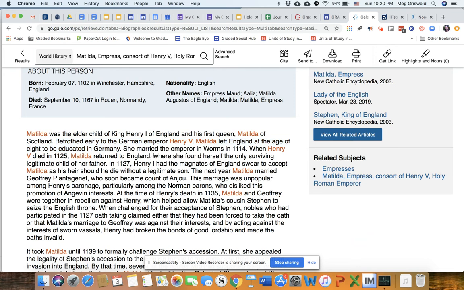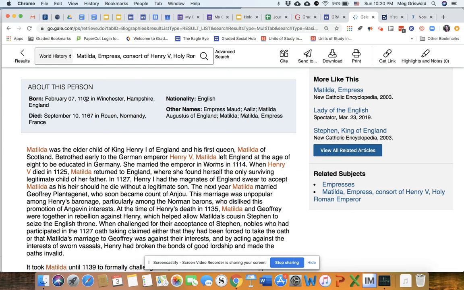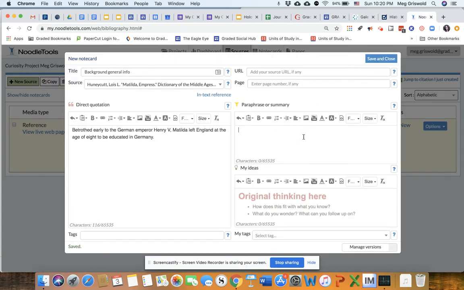So let's see. If she was born in 1102 and she was married in 1114, she was 12 when she got married. But that's in my own words. I'm not going to copy and paste that. I'm going to go over here, married at 12. And then I'm even going to put OMG in parentheses.